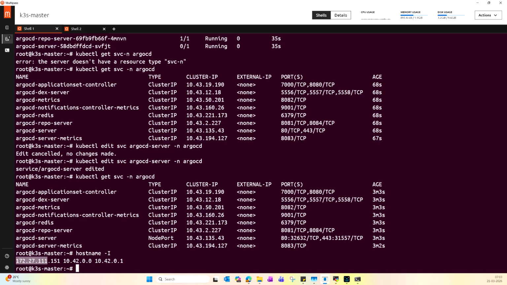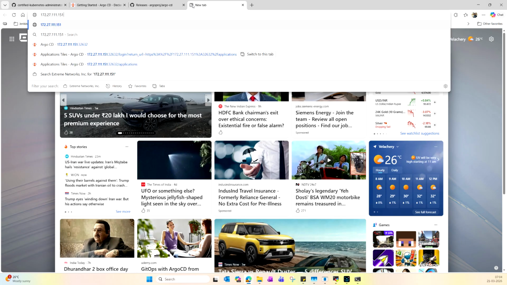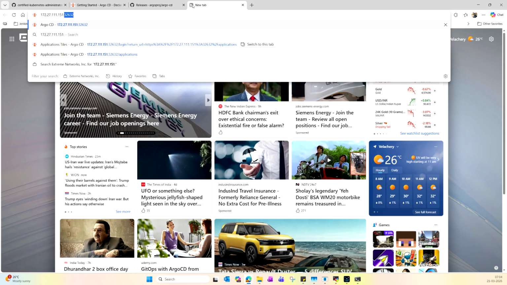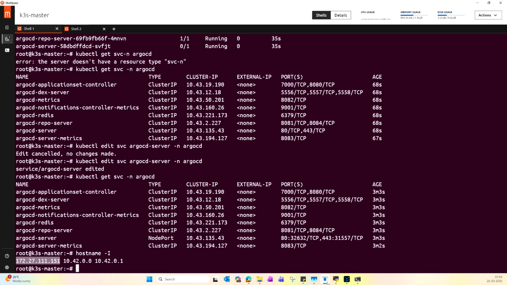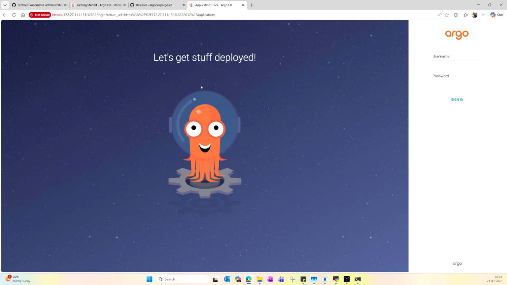Let me copy this IP address, go to the browser, and put in the port number. The port number is 32632. Okay, now we got the login page, and the default username will be admin, along with the password.